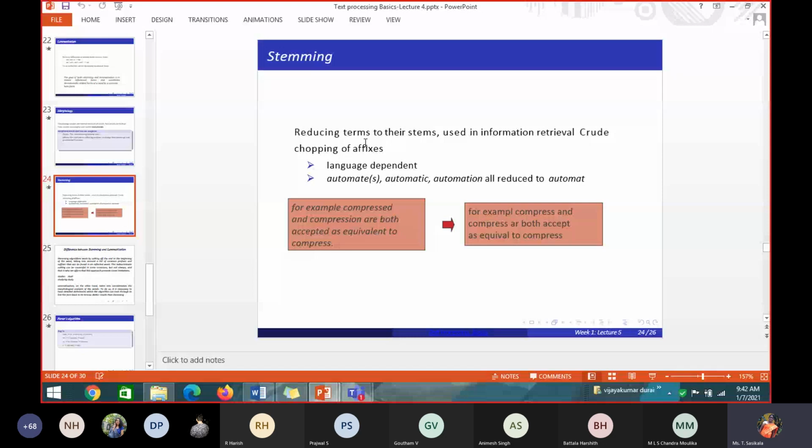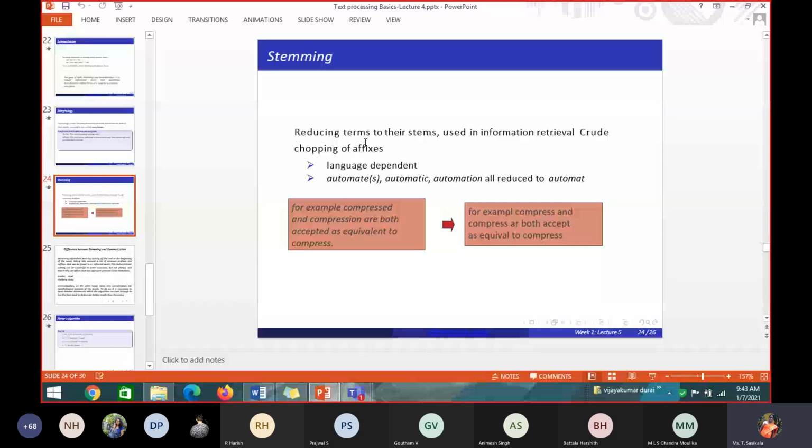What is an affix? The bits and pieces of the word that is added to the stem word, very good, is called an affix. Stemming will chop the affixes or suffixes from the root word and it will take the root word. That we call stemming.